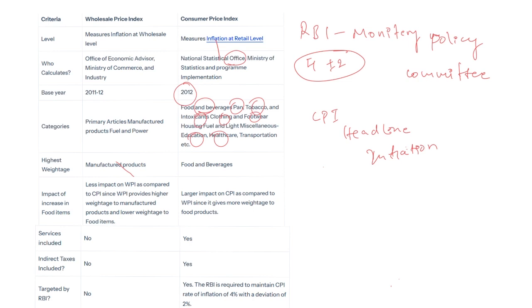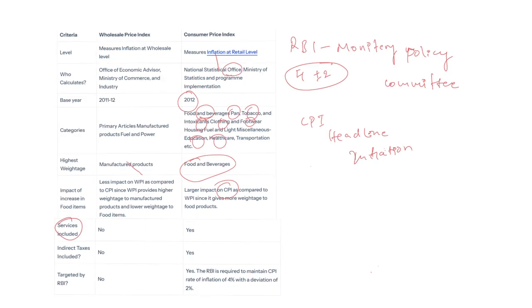Now, the highest weightage in the consumer price index is food and beverages. This was asked in the previous prelims paper as an option. In the recent context, there is an increase in food prices. When food prices increase, it impacts the consumer price index more than the wholesale price index, because food is more consumed at the consumer level, right, than at the business or wholesale level. Next, whether services are included in the consumer price index. Yes, services are included in the consumer price index, but not in the wholesale price index.